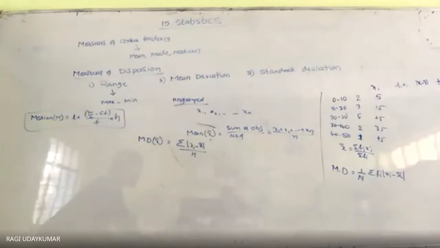Median and mean both are central values only. That central value we are subtracting and finding their modulus. That is called deviations. That's why whatever result we are getting is called the mean deviation about the mean, or about the median.